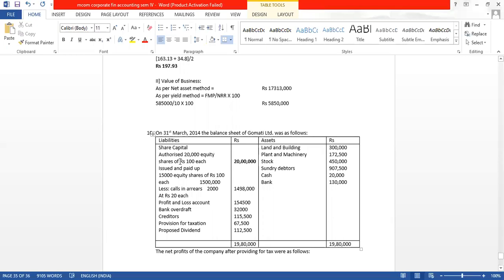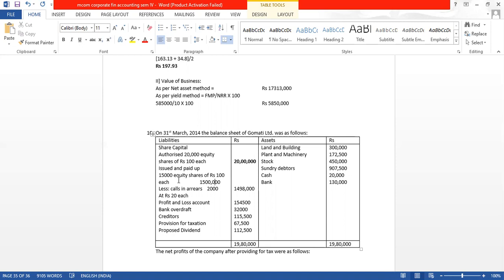Out of 20,000, 15,000 equity shares have been issued and paid up. So 15,000 equity shares of rupees 100 each is 15 lakh, and we have calls in arrear of 20 each on shares, which is 2,000. It is coming to 14 lakh 98,000.